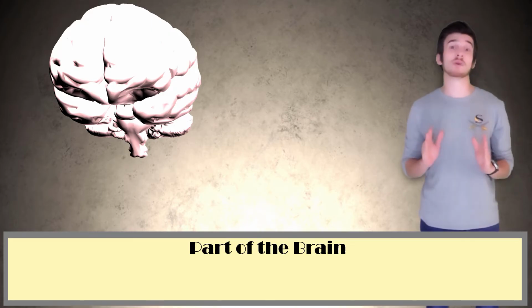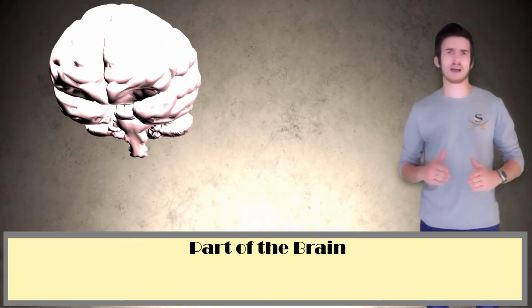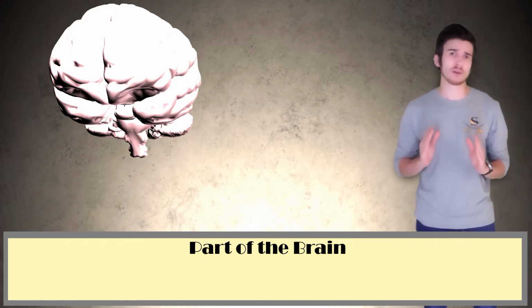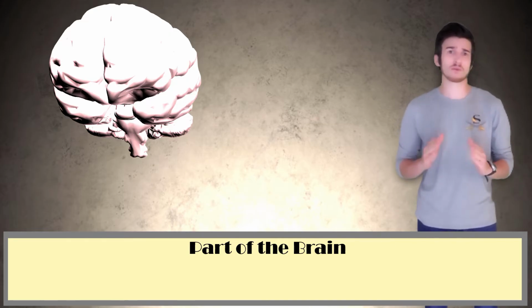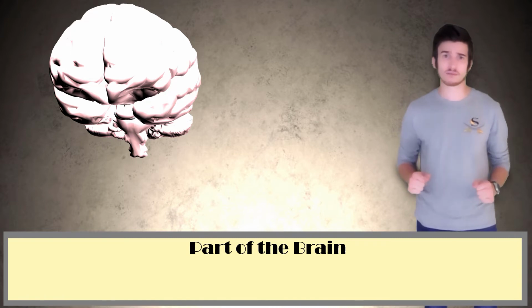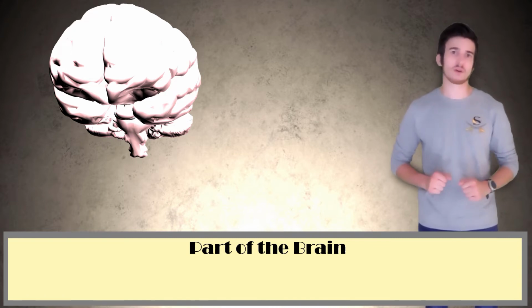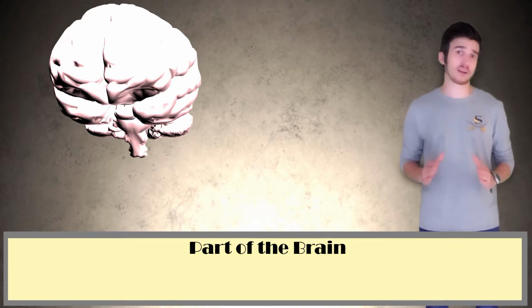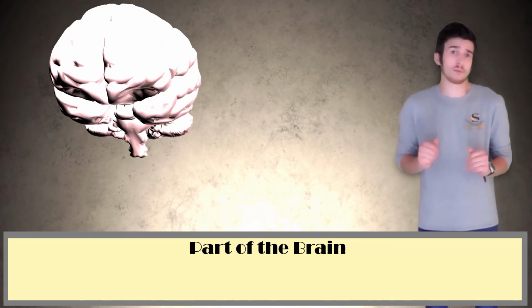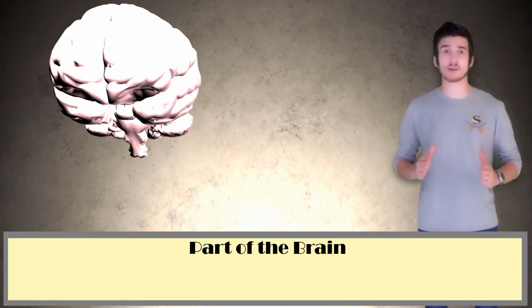Now, there are several areas of the brain that you will find online or in your textbook, but I'm just going to go over the ones that I feel are the most important for the AP Psych test. The first area of the brain we are going to focus on is the brainstem. The brainstem connects the spinal cord to the rest of the brain and holds more of the primitive brain structures that regulate vital life functions.